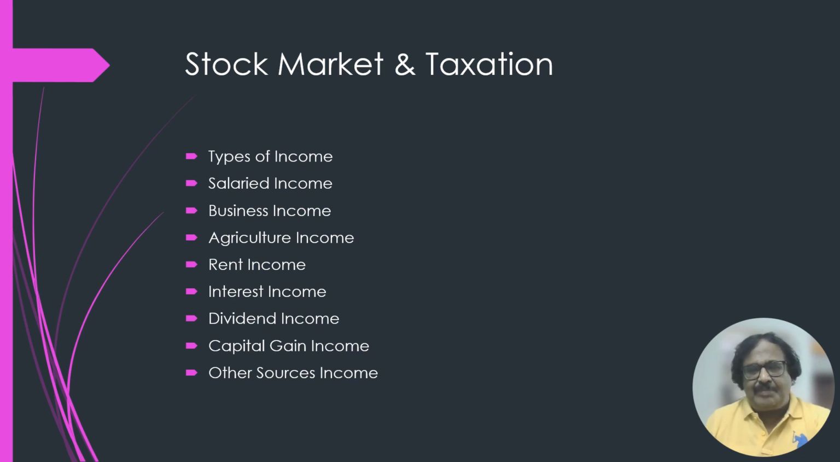Now, just to have a bird's eye view of what type of incomes we can have, have a look on it. The types of income are salaried income, business income, agriculture income, income from rent, income from FD, that is interest income, dividend income, capital gain income, and income from other sources.